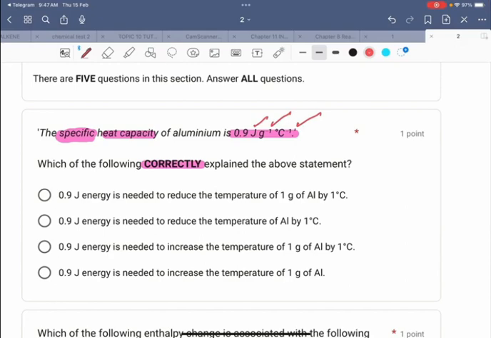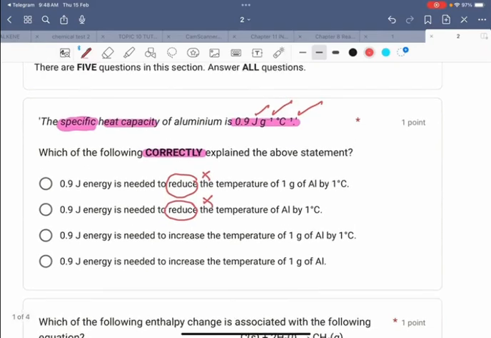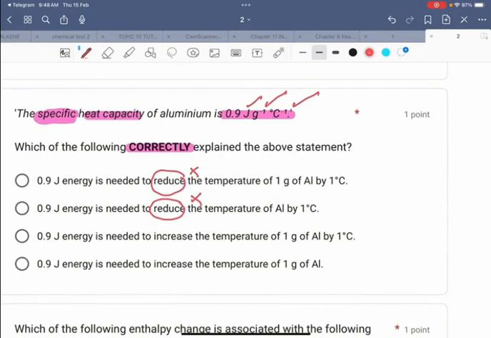Okay, look at the first answer, the first option here. 0.9 joule energy is needed to reduce. The keyword reduce is incorrect. Actually, it must increase, not reduce. So the first statement is incorrect. The second statement is also incorrect because it used the term reduce. So look at option C and option D.